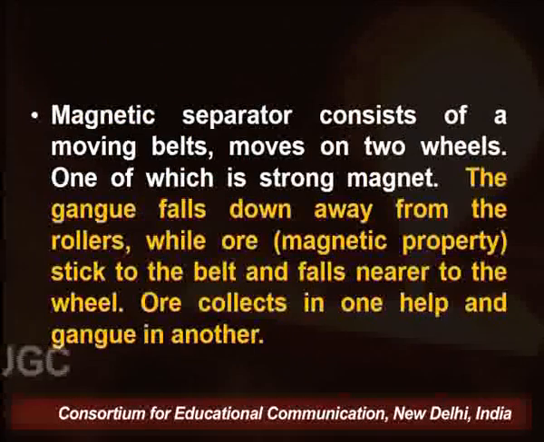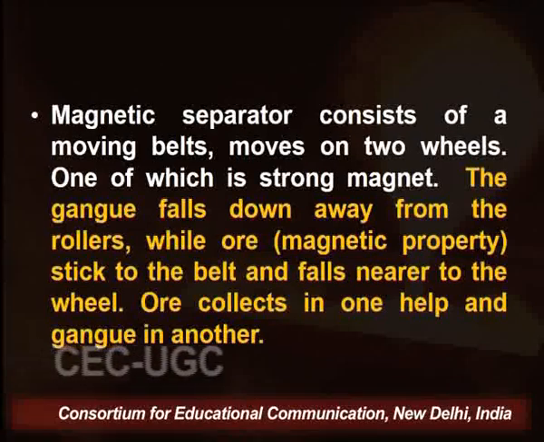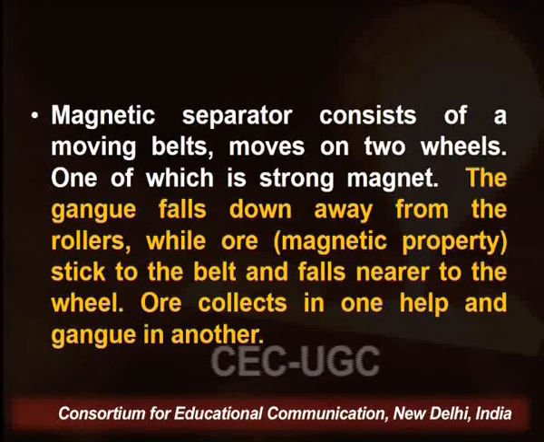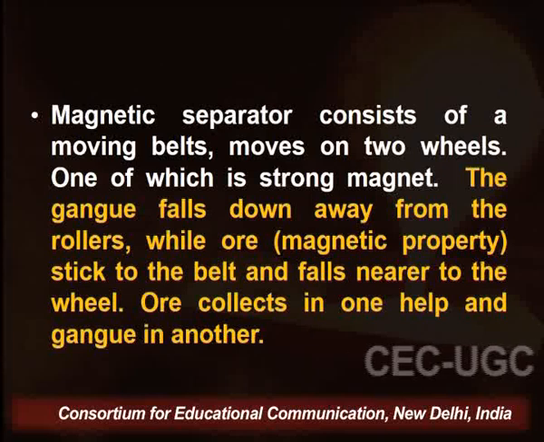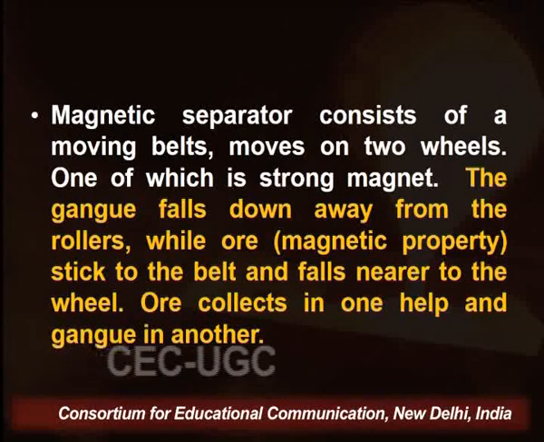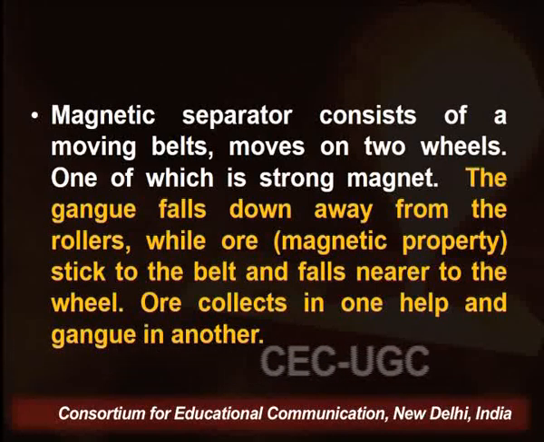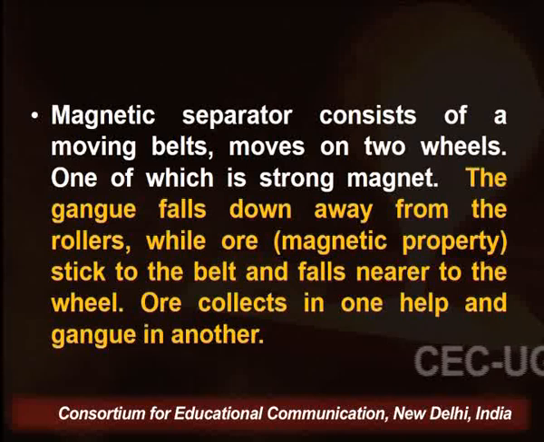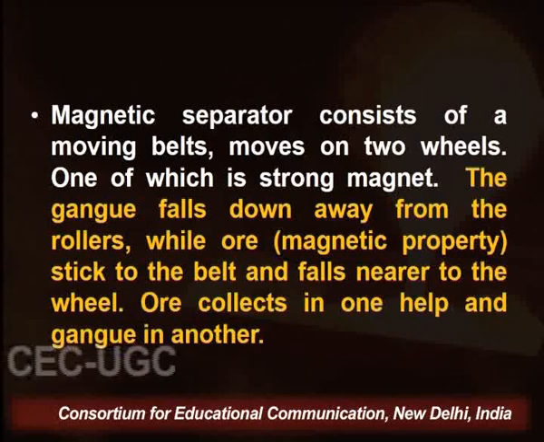So, magnetic separators consist of a moving belt. That belt moves on two wheels, one of which has a strong magnet. The gangue falls down away from the rollers, while the ore which has a magnetic property sticks to the belt and falls nearer to the wheel.